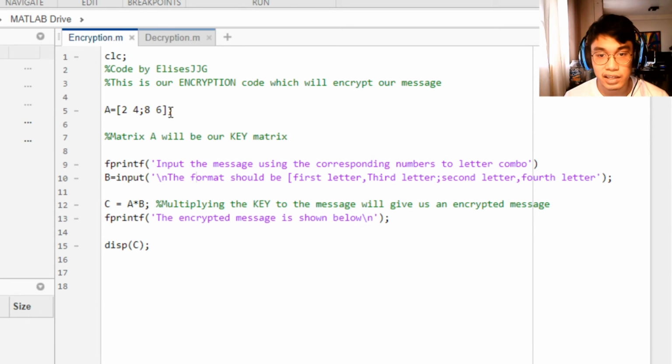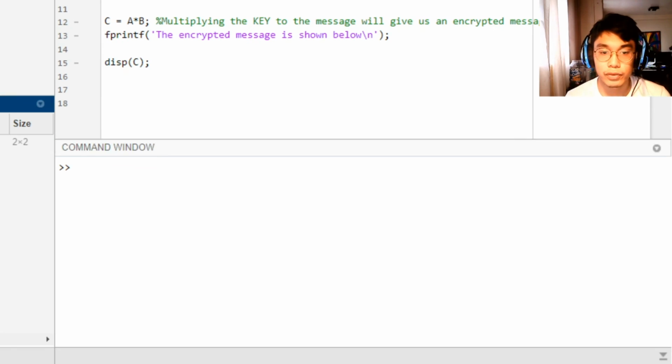I've stated the key. After that, we have the input, B equals input. That will assign the matrix input into the variable B. If there is a space, or in case it will not be an even matrix, substitute that with 0. After we've inputted our message matrix, we will be encrypting it: the key matrix A times the message matrix B. Multiplying the key to the message will give us an encrypted message. The encrypted message is shown below, display C. So it will then display our new matrix.